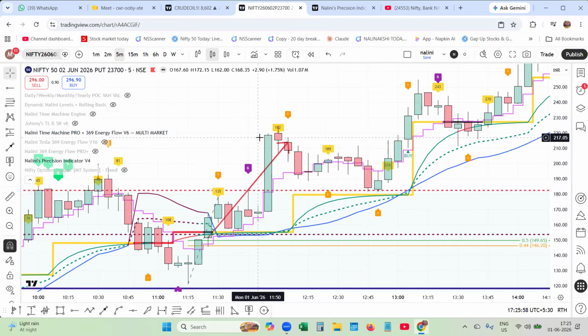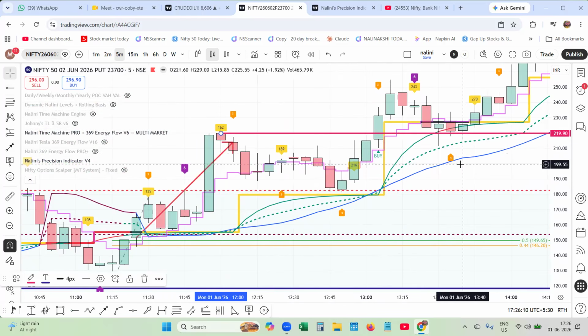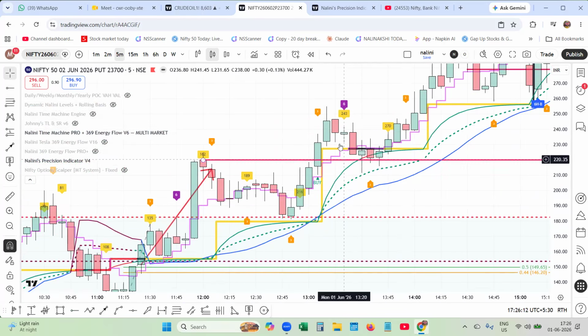You can see here 182, and it is going up. This is a confirmed move. So the market behavior is like that. It goes up and it consolidates. See, it consolidated within the time slot, and notice the energy flow.